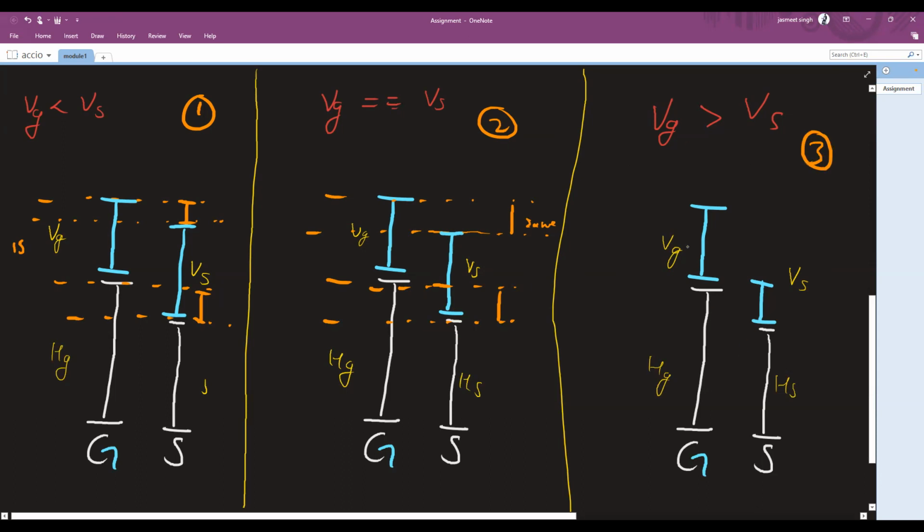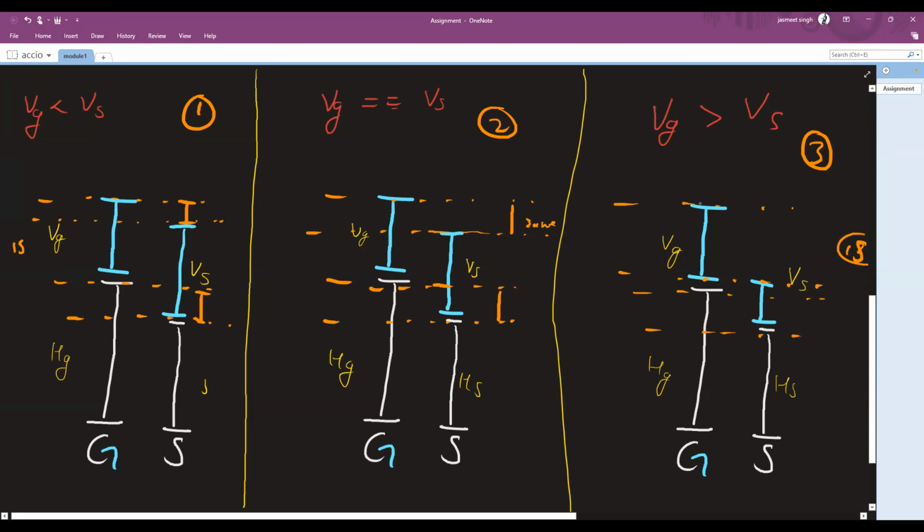Now let's have a look at the third case. In the third case, the velocity of Jian is greater than the velocity of Sunyo. So you can see initially the gap was small, but after let's say 1 second, due to the velocity difference, the change is quite significant. The change is now incrementing.